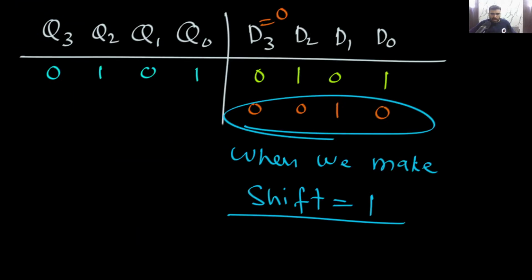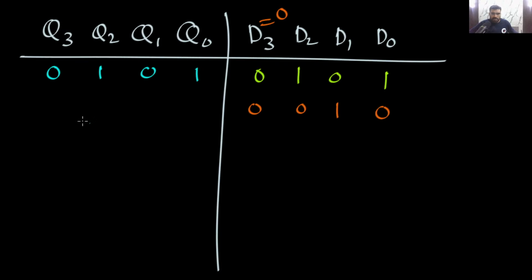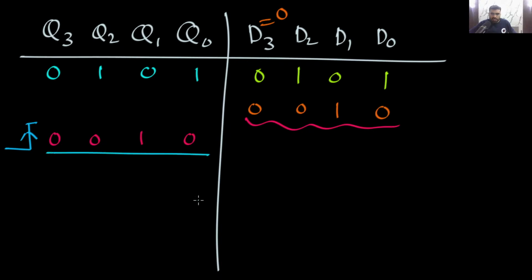Now what will happen after the first clock cycle? You can see these will become the output. So this 0, 0, 1, 0 will become the output of the flip-flops.